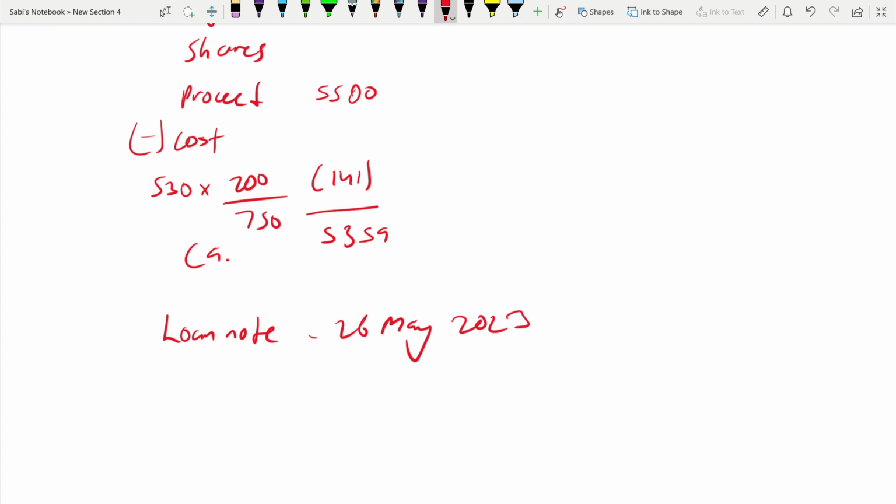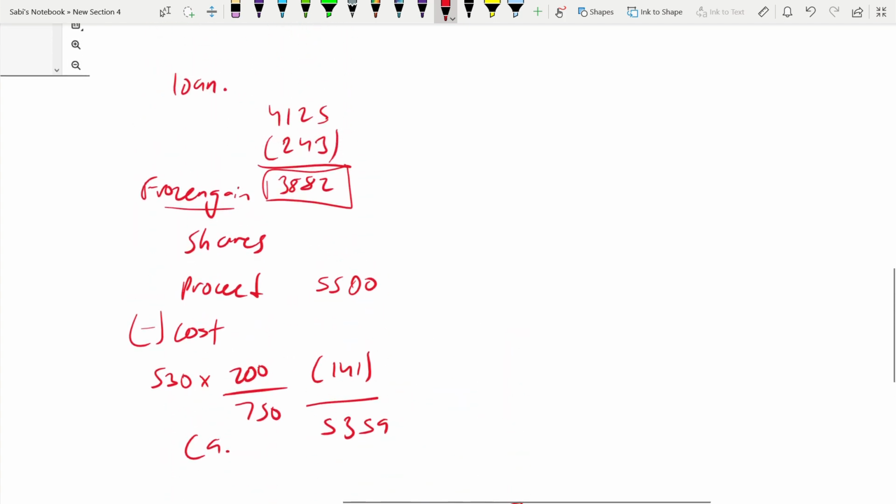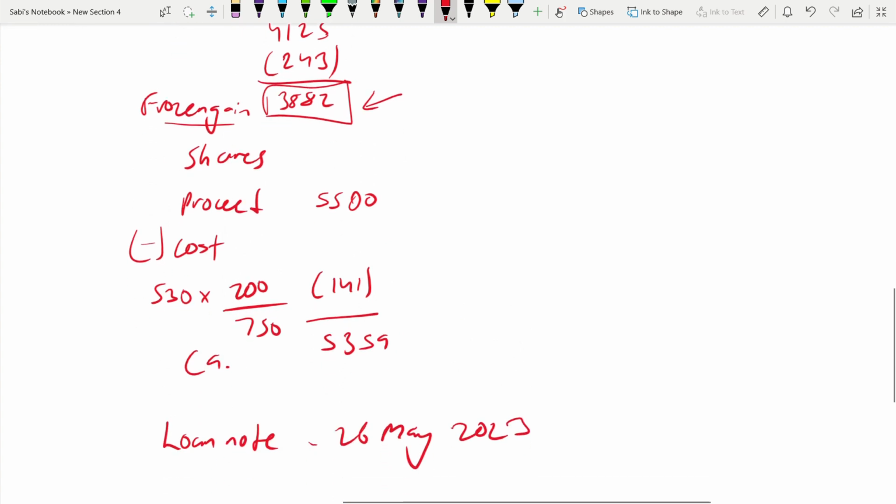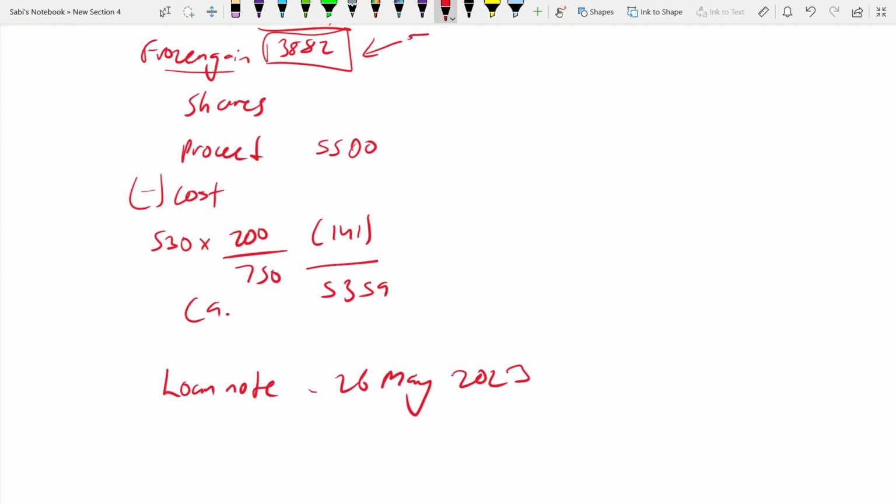That frozen gain now becomes chargeable. Frozen gain you have calculated. What was the chargeable gain? This one. This 3882 we have already calculated. That time it is not taxable, 1819, but in this tax year, when we are disposing the entire loan notes, it becomes chargeable.